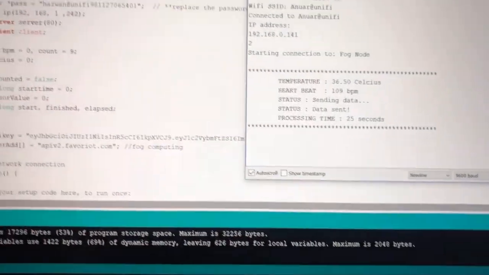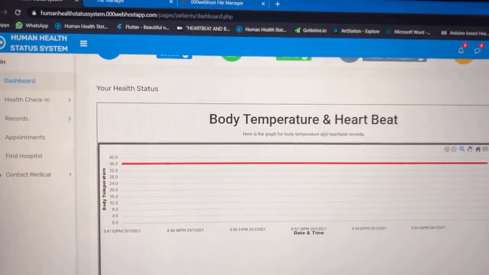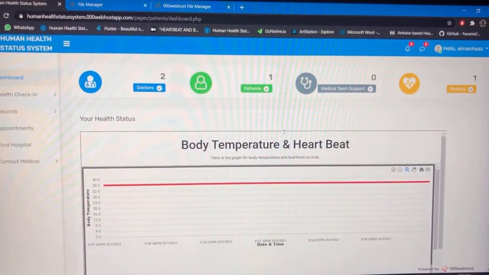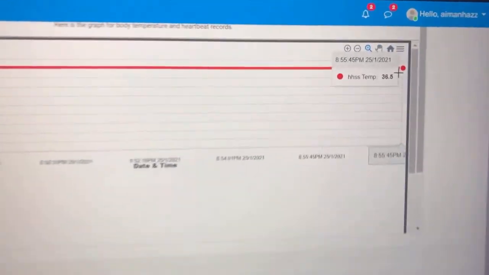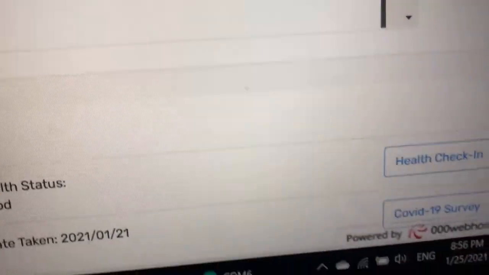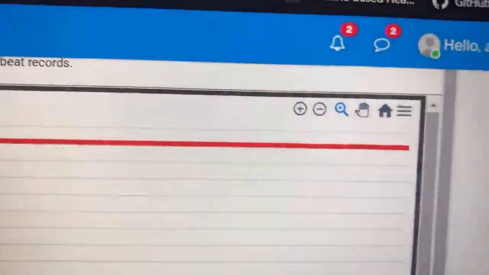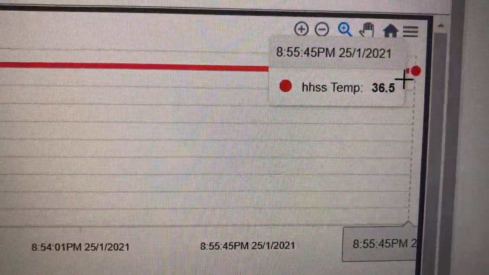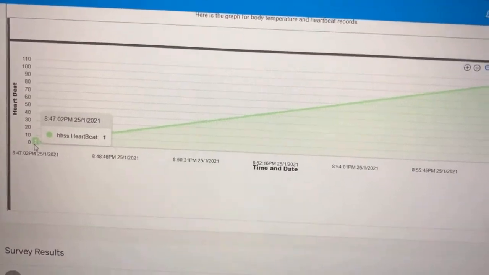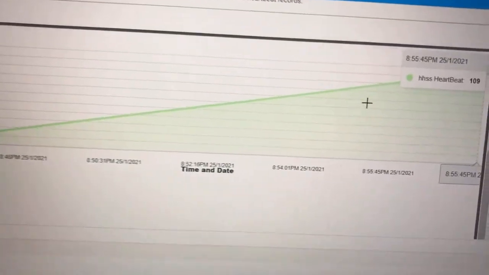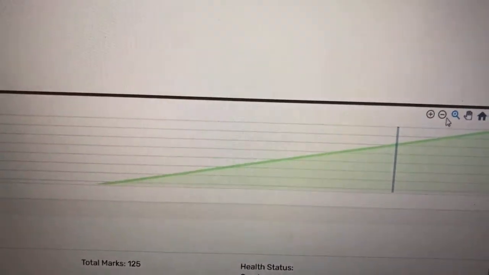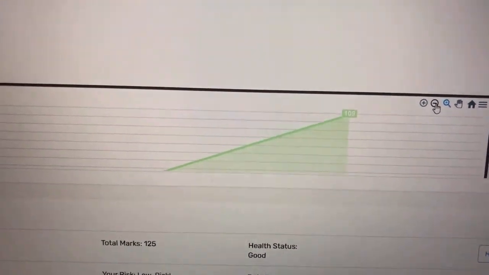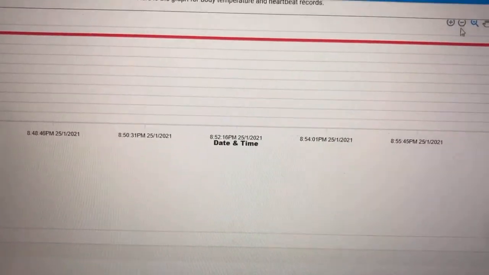Then you go to your account on our web-based system. You can see here is our web-based system. Here is the graph for your temperature. I took 36.5 at 8:55, and now it's 8:55, so you can see there. Here is my heart rate, currently 109. If you press this button, you can see all the records that you have taken.